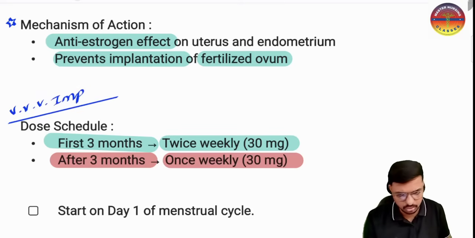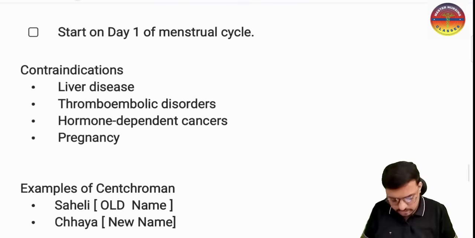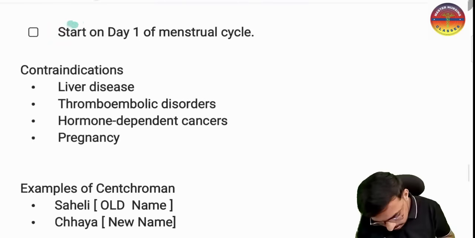For the first 3 months, 2 times in a week, that is the twice weekly 30 mg, and after the 3 months, 1 time a week, that is the once weekly 30 mg, is the correct answer. I hope you understood this one. So we have to start this one on day 1 of the menstrual cycle.